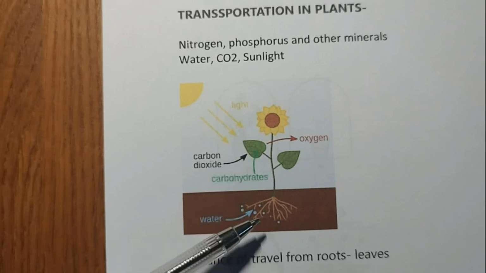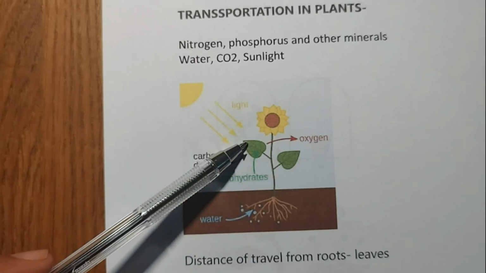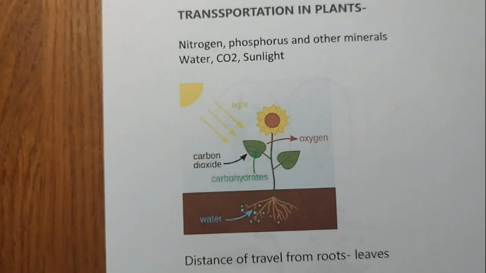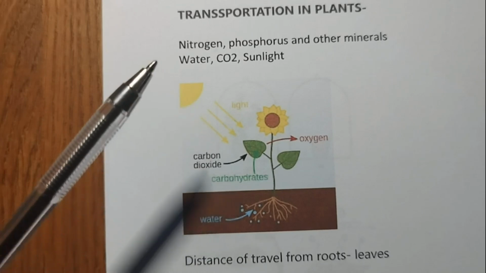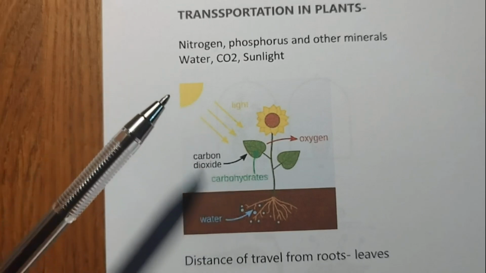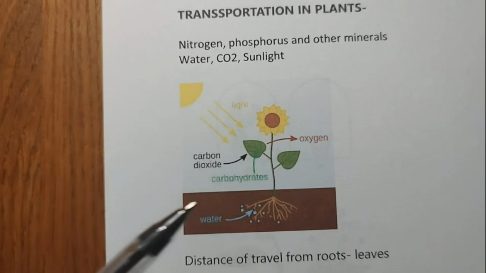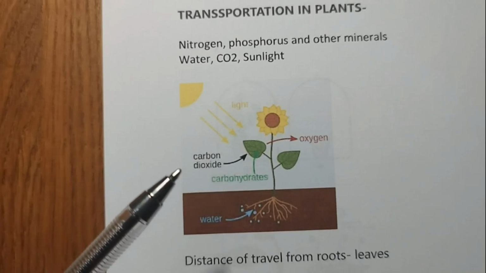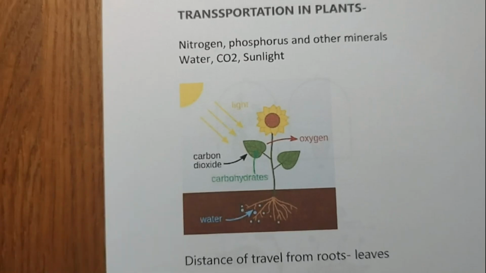But if the distance between the roots and the leaves is long, then the simple diffusion process will not be sufficient to transfer raw material from the roots to the leaves, and the energy and the food products from the leaves to the roots. So a proper system of transportation is needed.